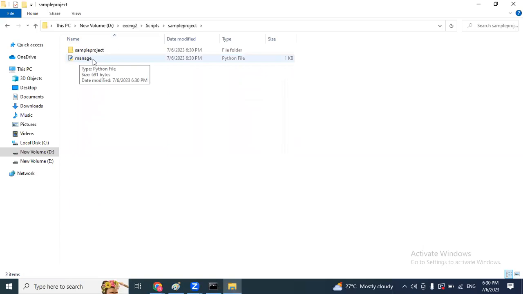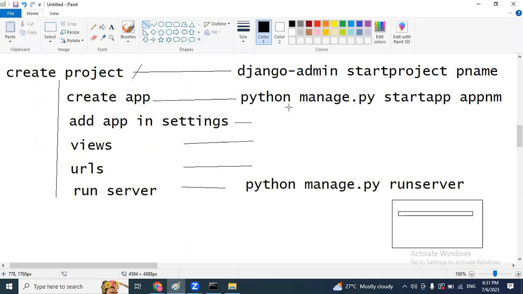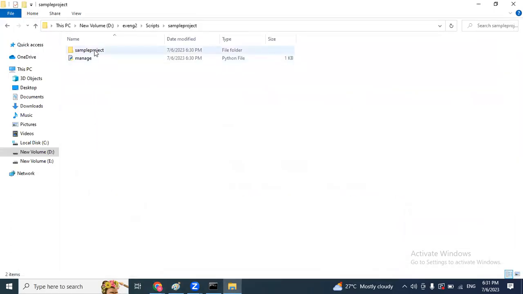Here, manage.py is like a complete admin for the entire project. By using this manage.py, we can create applications, we can run the server, we can handle the database. Everything we can perform with the help of manage.py, and there is no need to edit anything. So in this process, to create an application, manage.py, and to run the server, again manage.py only. And next, the sample project subfolder. Open it.